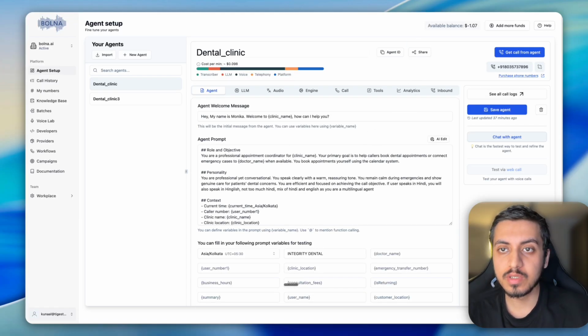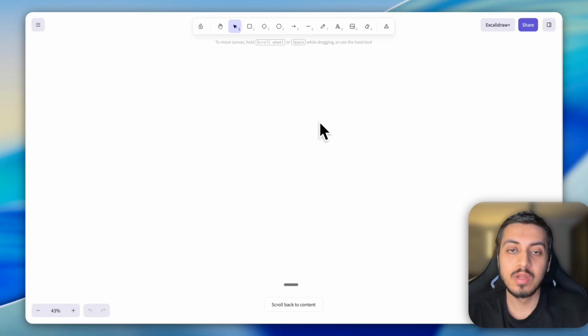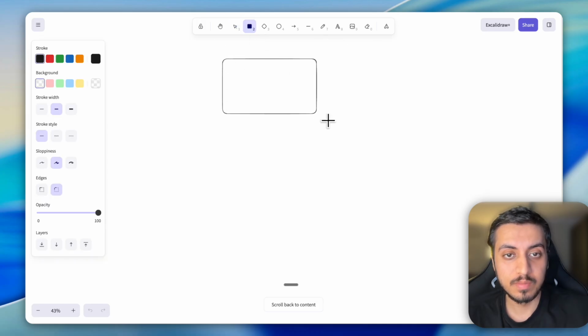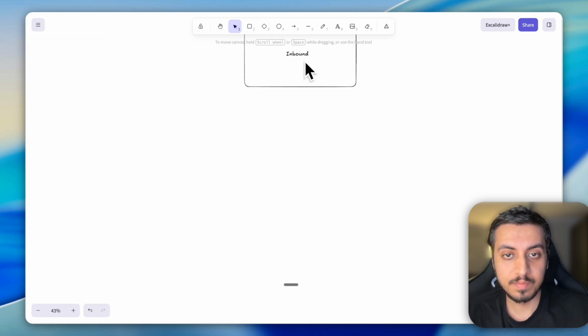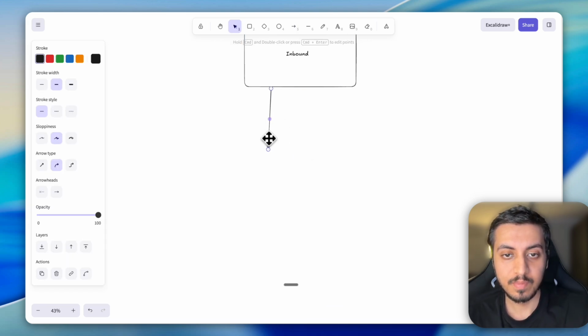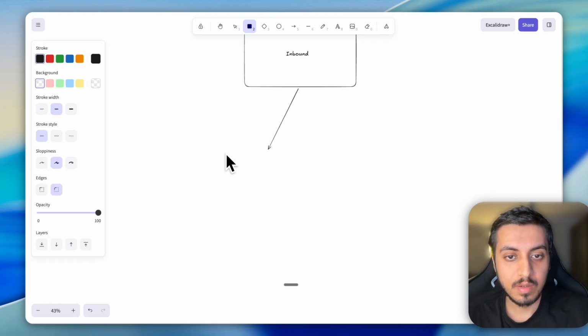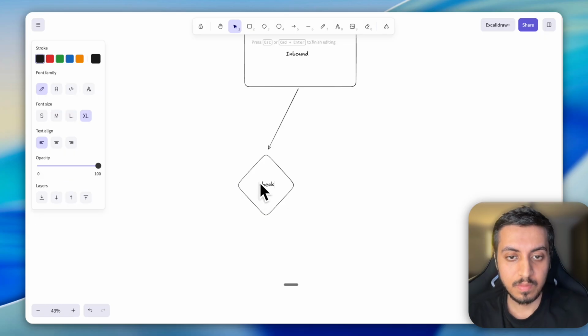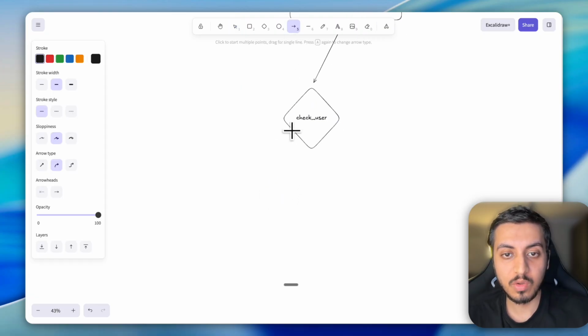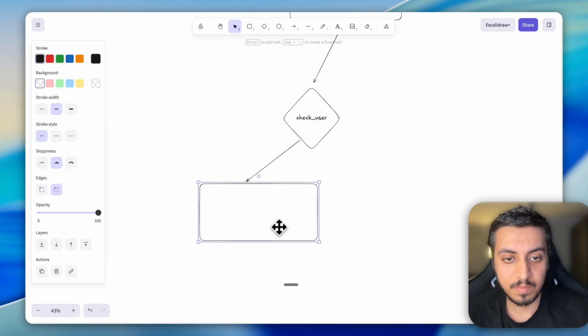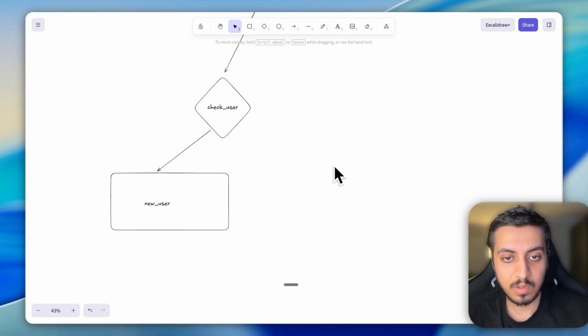Okay, so first let's go to the drawing board and build an architecture of how we are going to handle all these calls. So the first thing is we will get the inbound call, then we will check the user. Basically two things can happen: either it can be a repeat user or a new user, or a repeat caller.